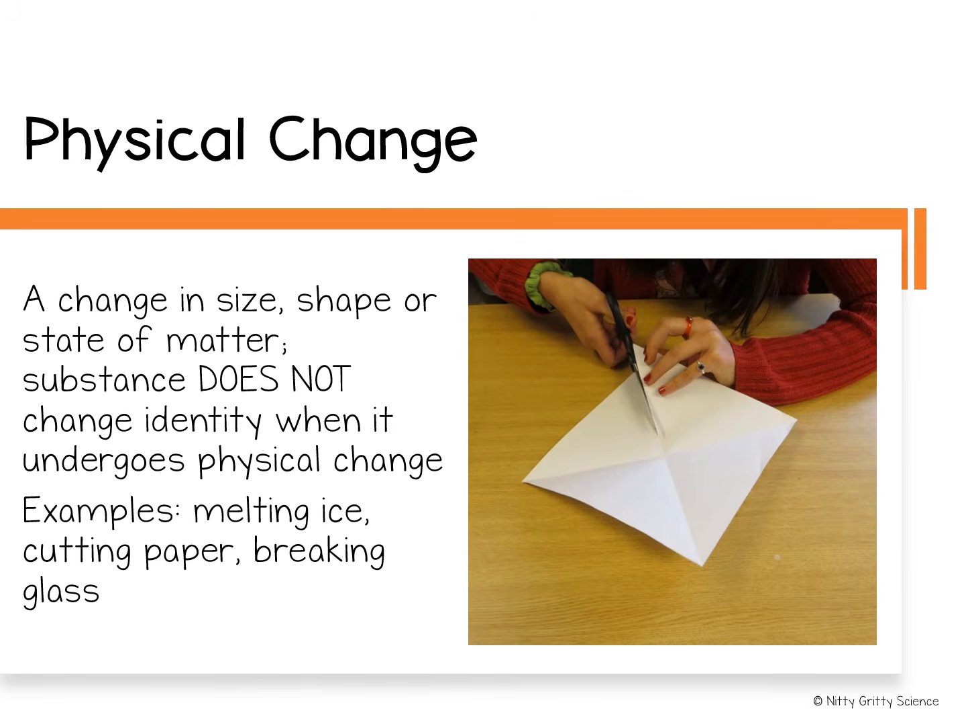When you tear a piece of paper, you change some of its physical properties, like its size and its shape. However, you have not changed the identity of the material that makes up the paper. It is still paper. This is an example of a physical change, which is when a substance can change in size, shape, or state of matter, and the identity does not change.